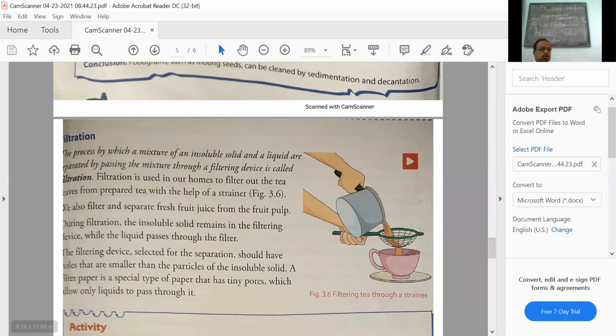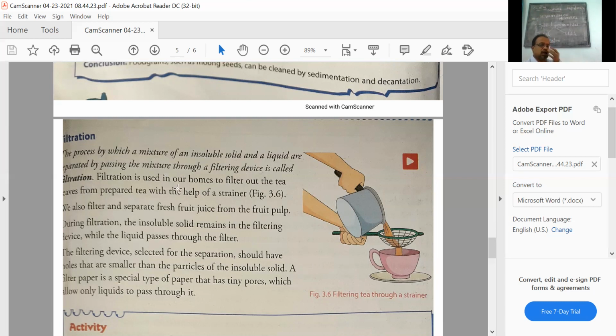So there we need to use filtration. I am reading about filtration. The process by which a mixture of an insoluble solid and liquid is separated by passing the mixture through a filtering device called a strainer is called filtration.